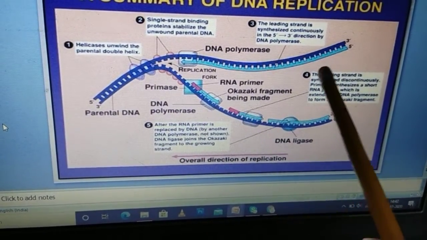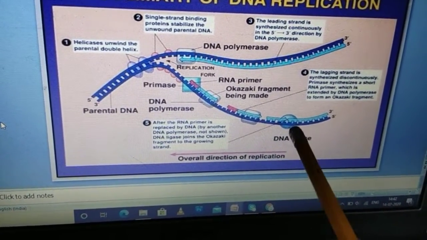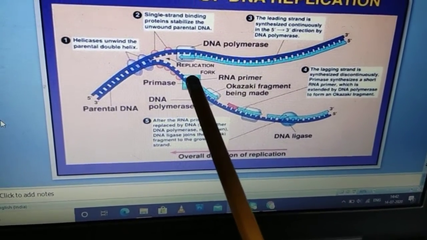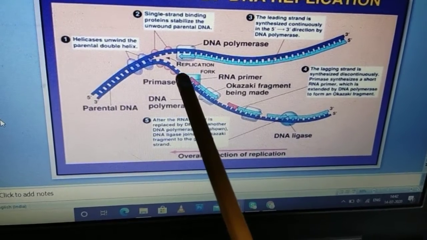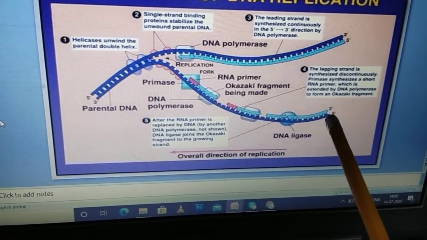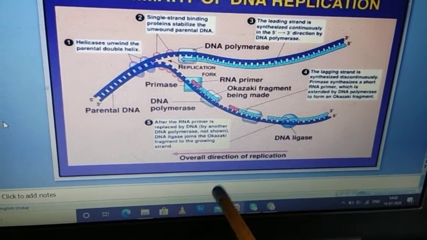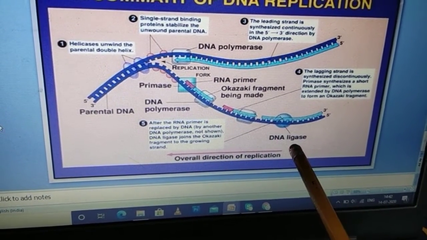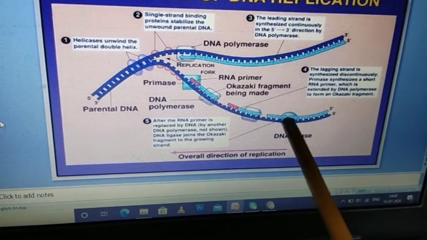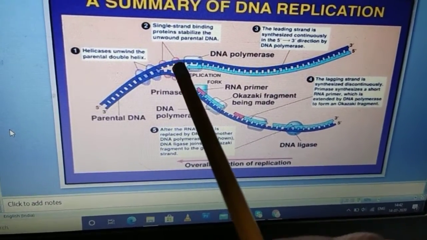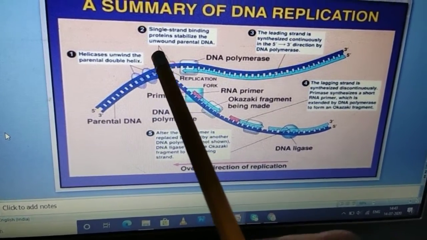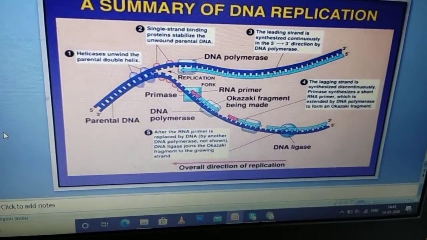This is the leading strand, this is the lagging strand, and here the replication is in the opposite direction because the 5' end is over here, and this is the 3' end. The joining of the Okazaki fragments is done by DNA ligase. These are the Okazaki fragments. The torsion here is removed by the topoisomerase.